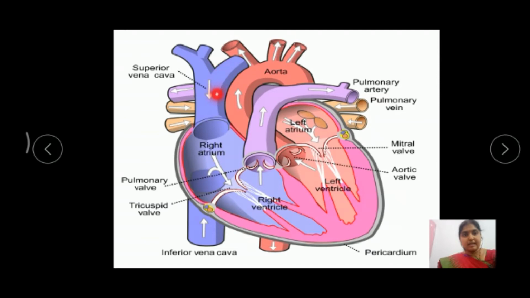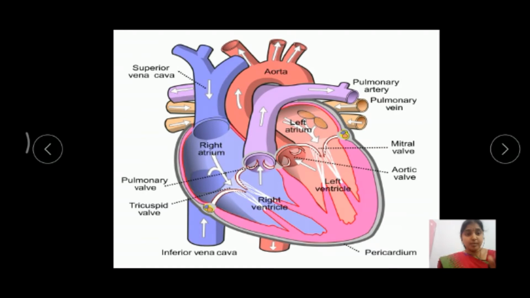The superior vena cava receives deoxygenated blood from the upper side of the body, meaning the head region, the neck region and the arms. The inferior vena cava receives deoxygenated blood from the lower side of the body, meaning the legs and the trunk region.